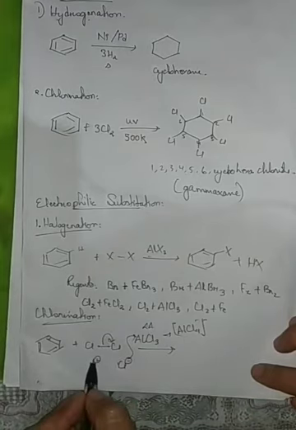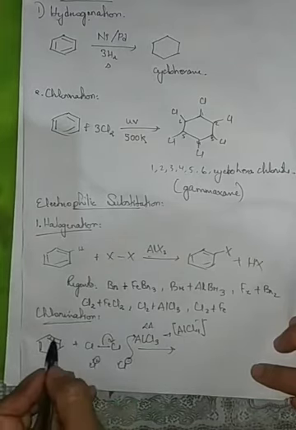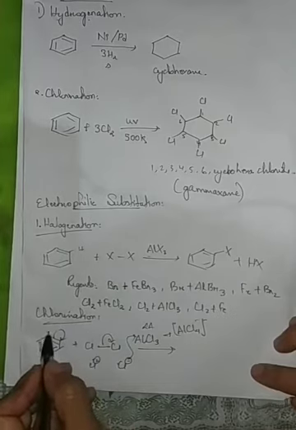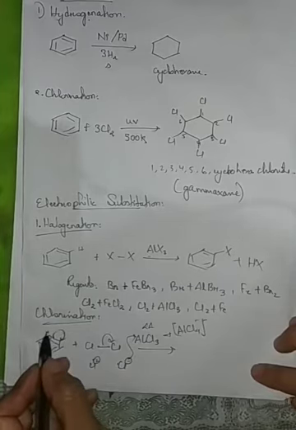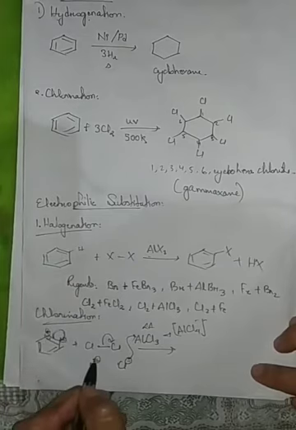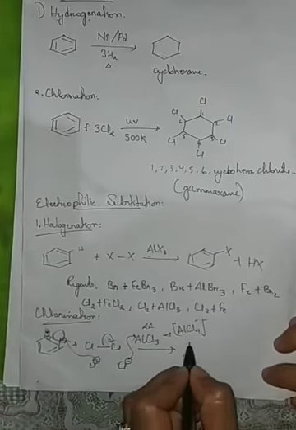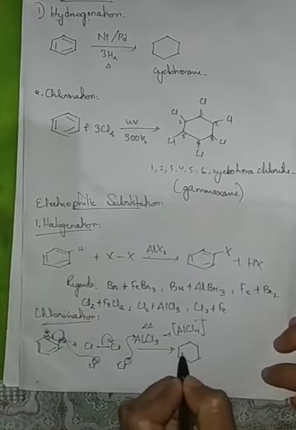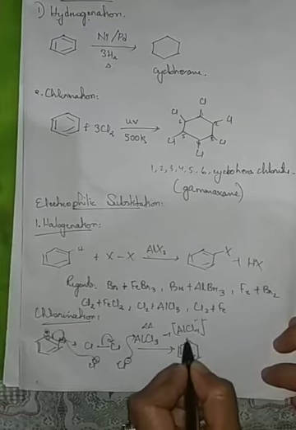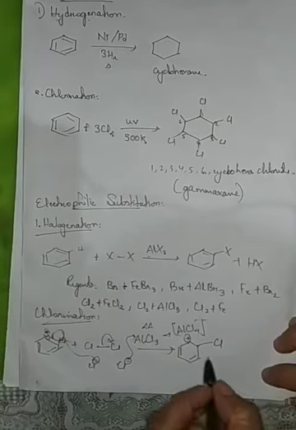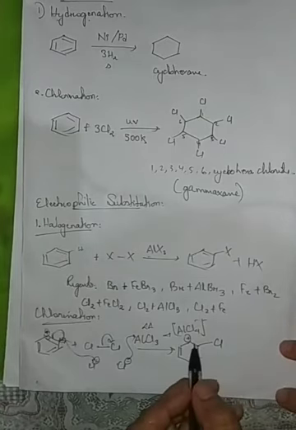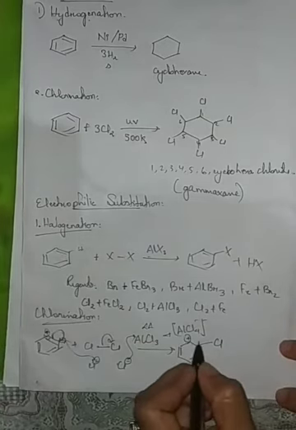Now this Cl plus acts as an electrophile. If a pi bond breaks and adds up here, we get a positive charge here and a negative part. Therefore, this electrophile attacks the electron-rich part of the benzene ring, and then we get one pi bond here, one pi bond already there, a positive charge would be formed, and our Cl would be attached here. Now, this should also be aromatic.